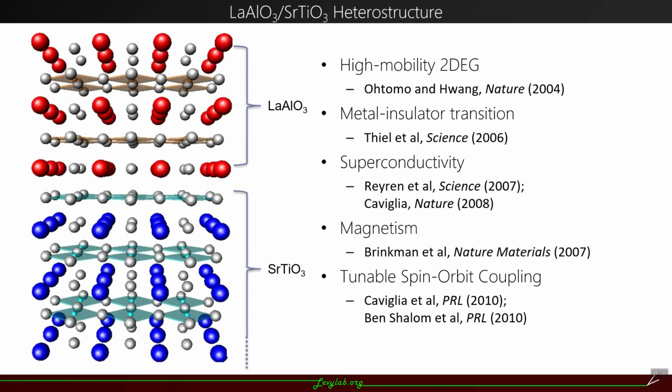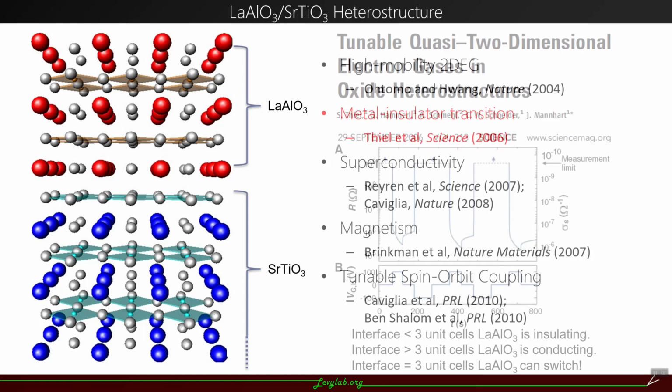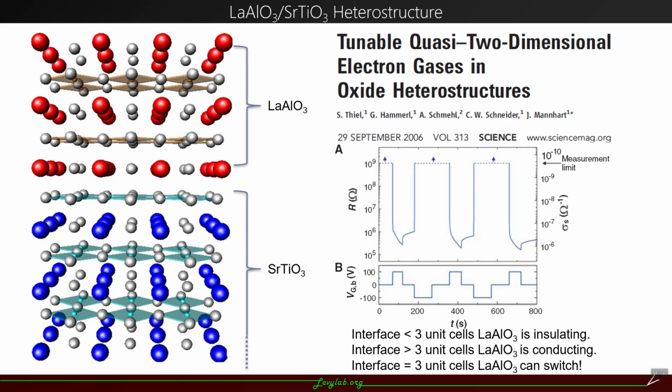The system we're working on is the lanthanum aluminate strontium titanate heterostructure, in which many rich phenomena have been discovered. A 2D electron gas forms at the interface, with tunable metal-insulator transition, superconductivity, magnetism, and tunable spin-orbit coupling. Here I want to focus a little more on the metal-insulator transition. When the thickness of LaAlO3 exceeds 3 unit cells, the interface is conducting. When it's 3 unit cells or less, the interface is insulating. The system we're working on is 3 unit cell LaAlO3 on an STO substrate, which is insulating but highly tunable.